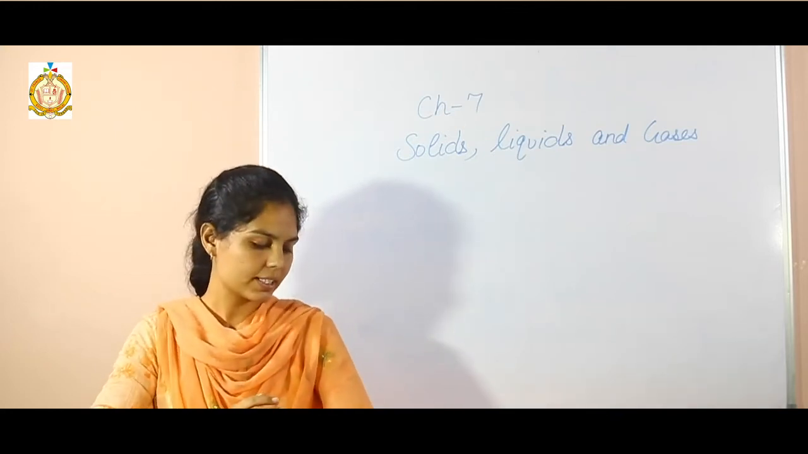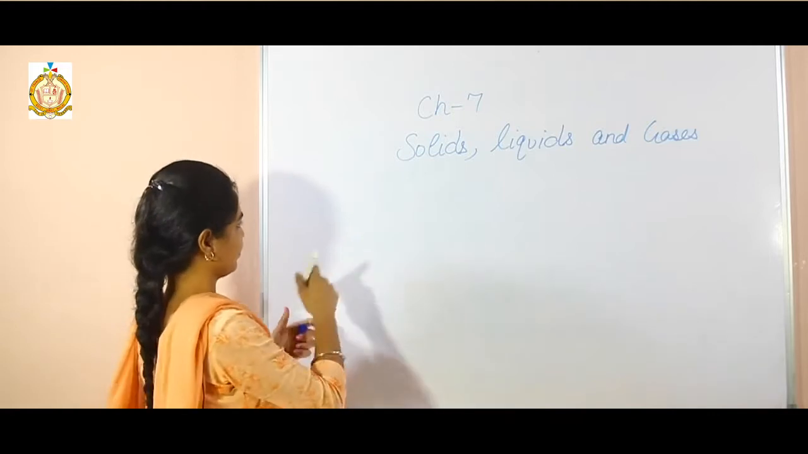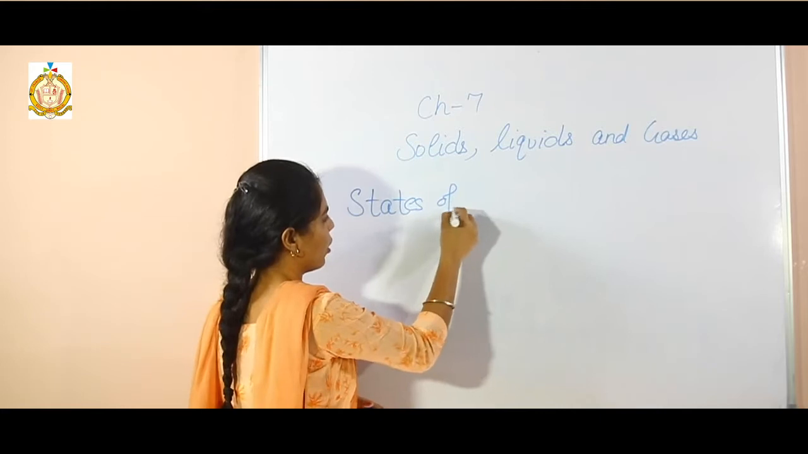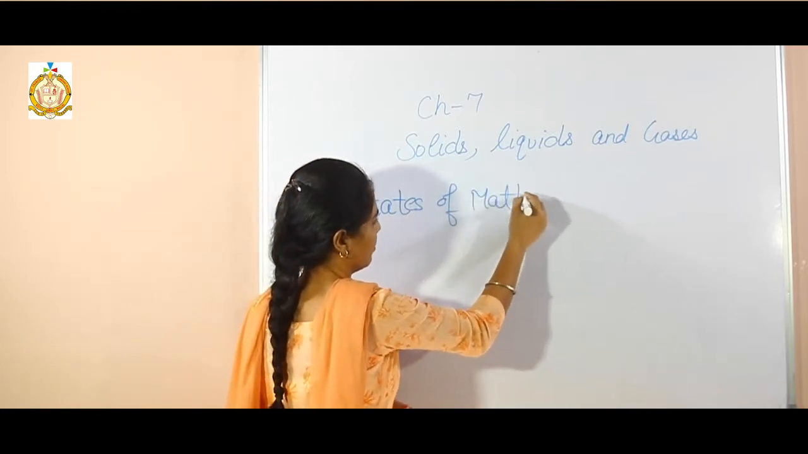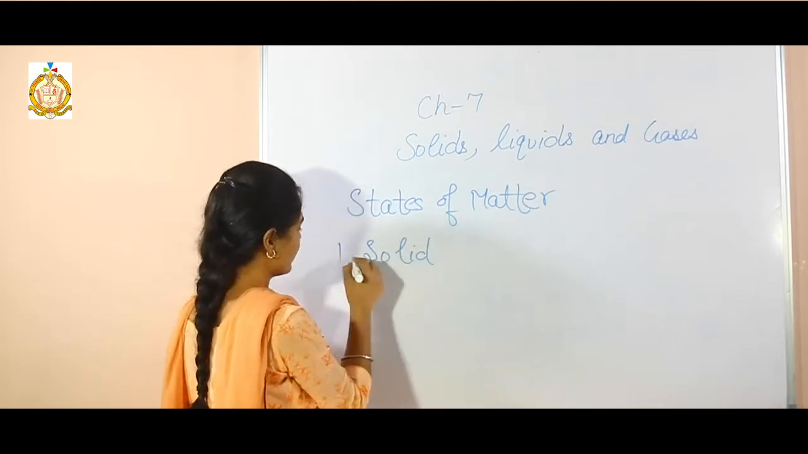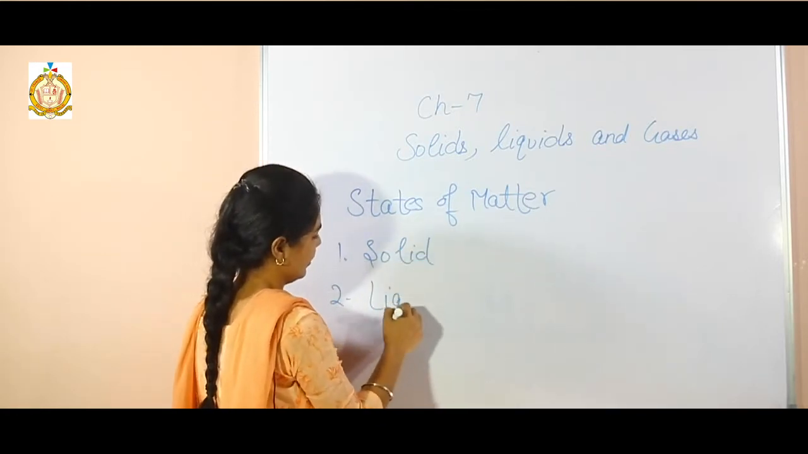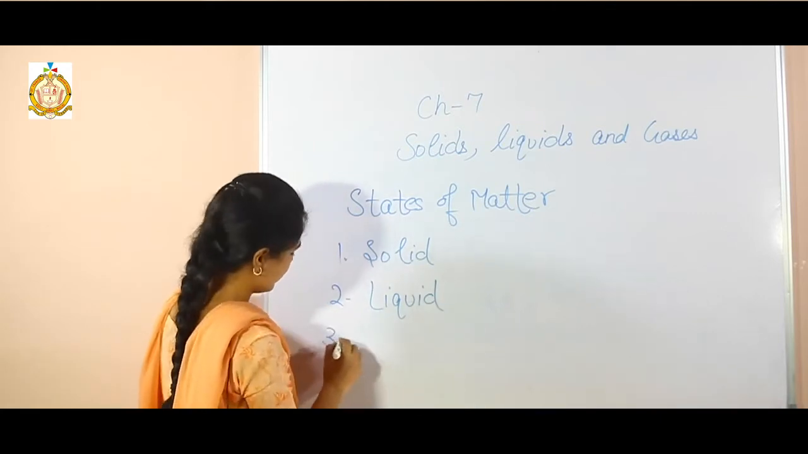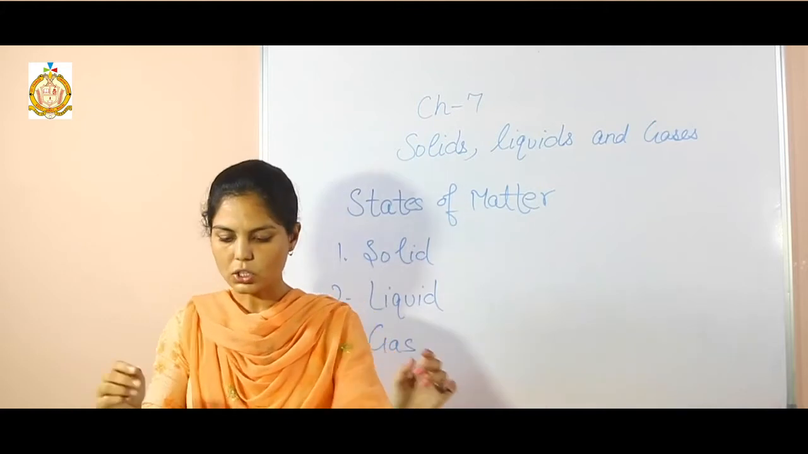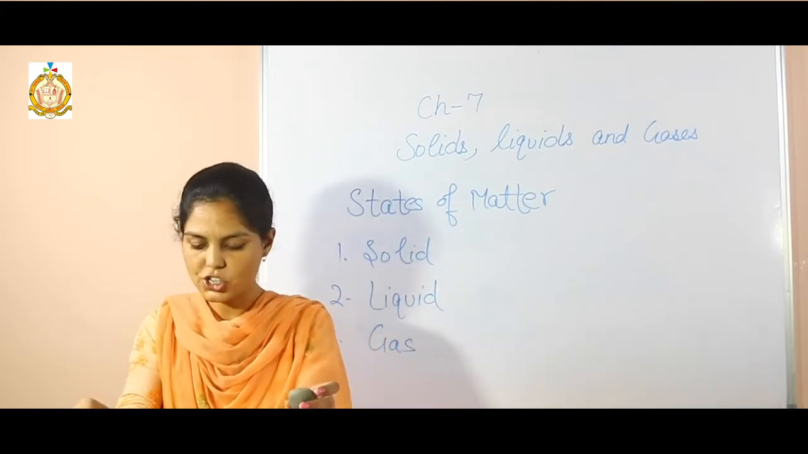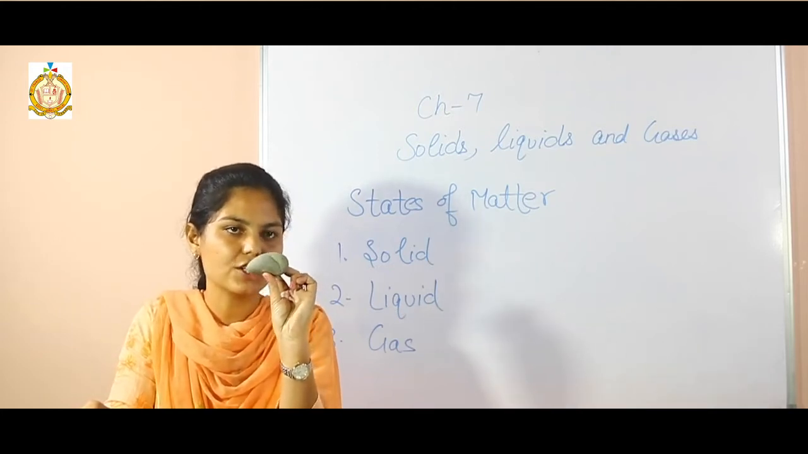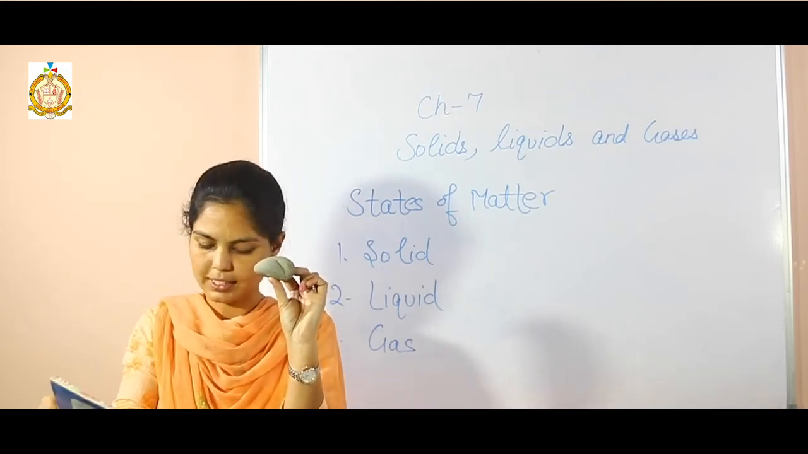Next one is states of matter. First one is solid, liquid and gas. First one is solids. Solids have defined shape and size. Suppose this is a solid thing. It has defined shape and size.